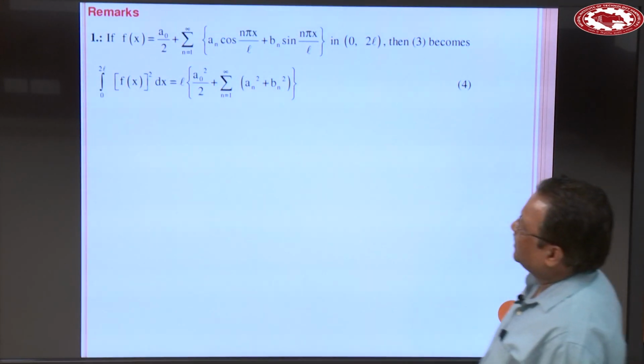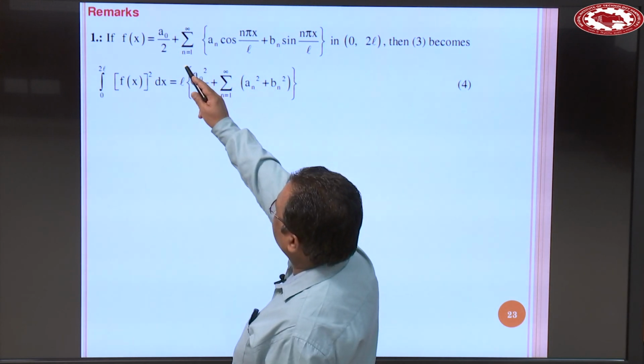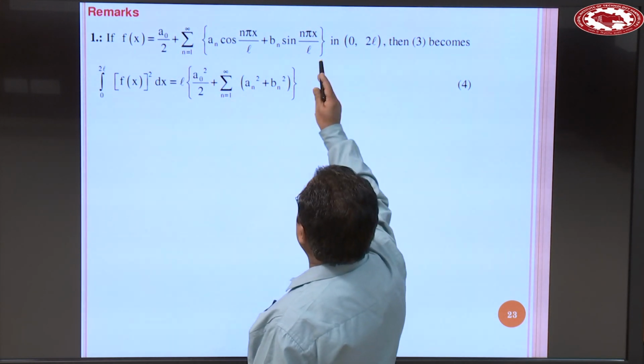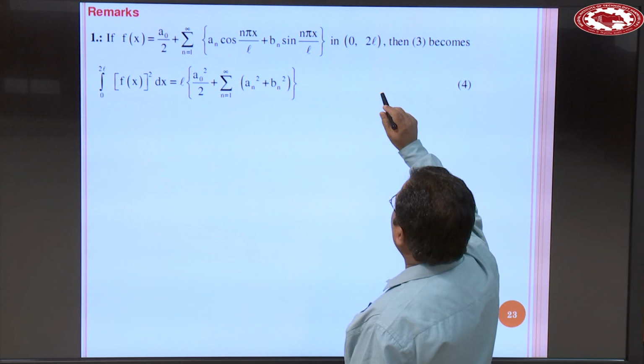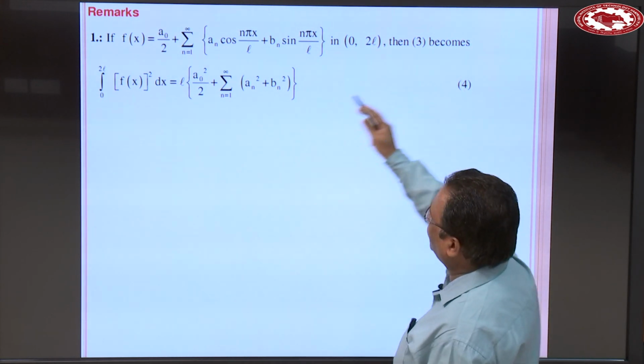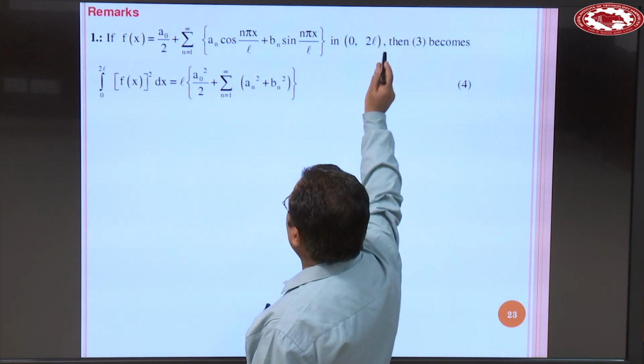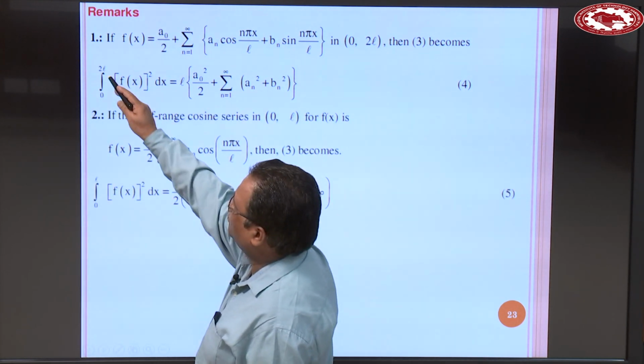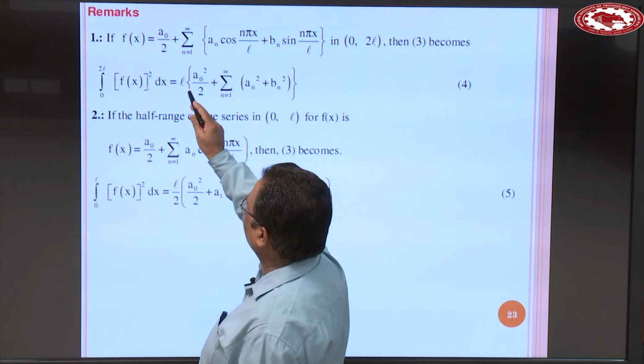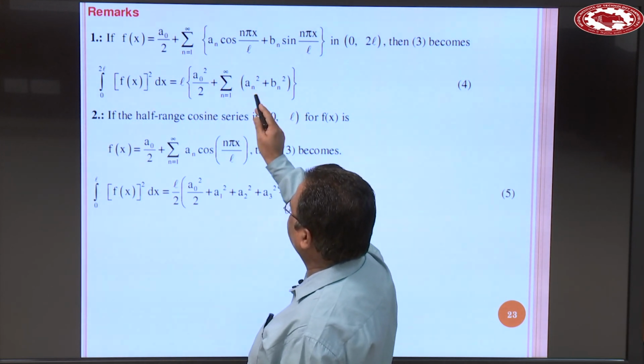Now, if the Fourier series is written this way in the interval 0 to 2L, then Parseval's formula becomes this. Here the interval is 0 to 2L. So the integral from 0 to 2L of f(x) squared dx is equal to L times a_0 squared over 2 plus the summation of a_n squared plus b_n squared.